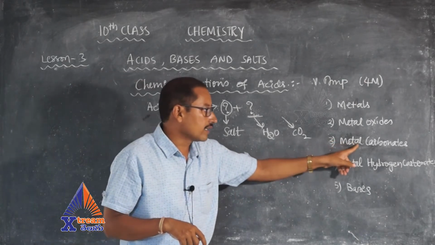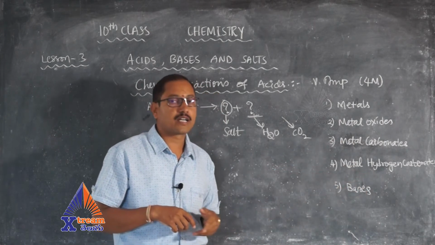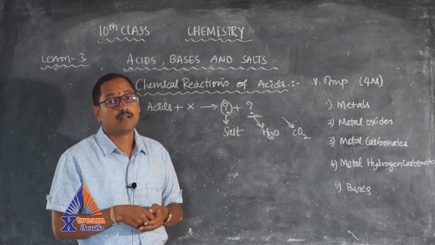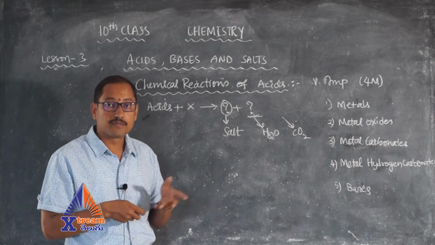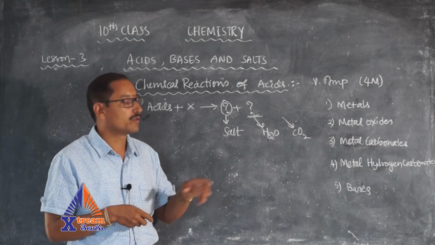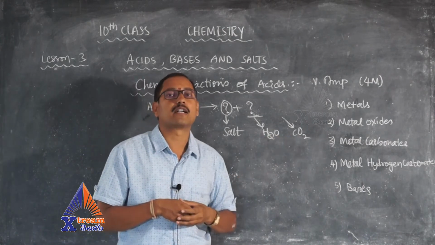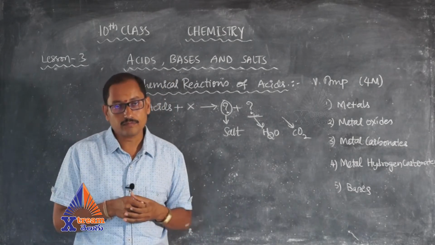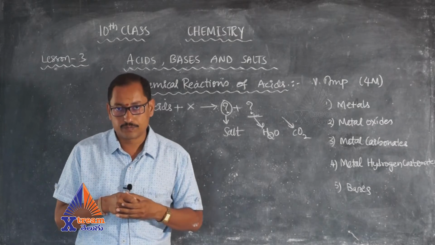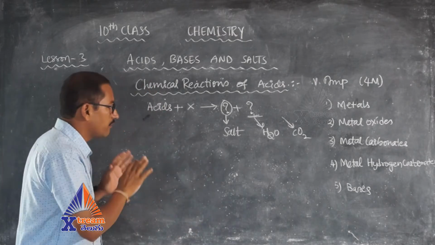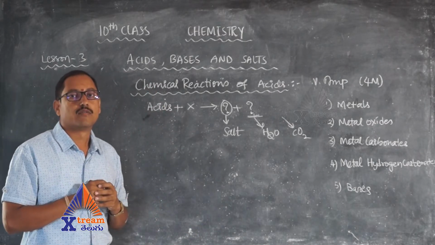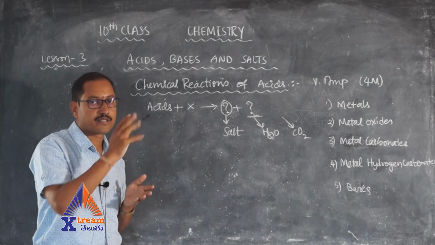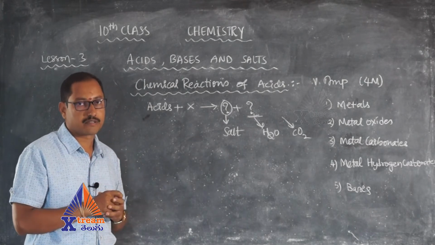And metal carbonates and metal hydrogen carbonates have carbon as well as oxygen atoms in their molecule, so they can give us carbon dioxide. Let me write some basic formulas first, upon which we can discuss.